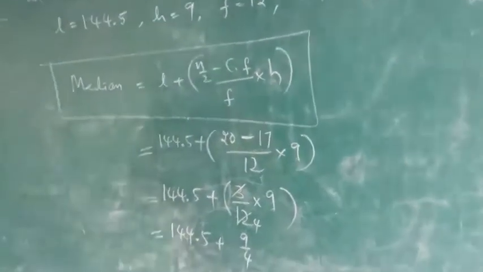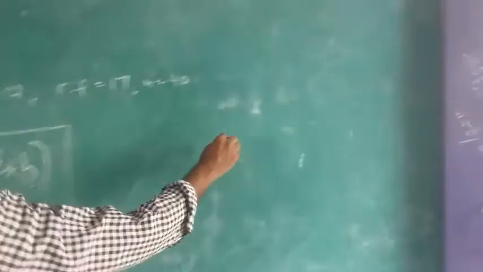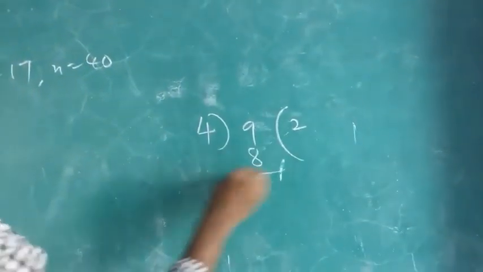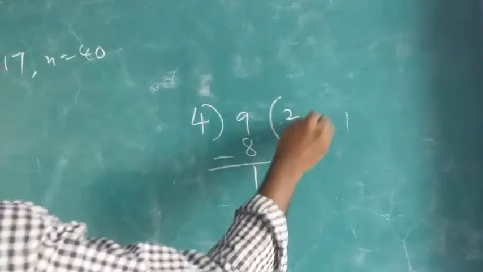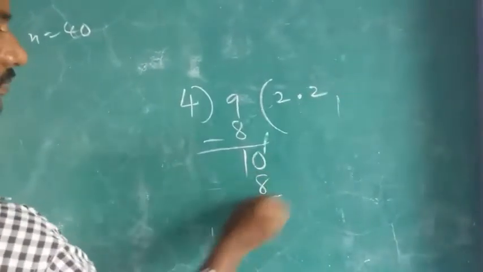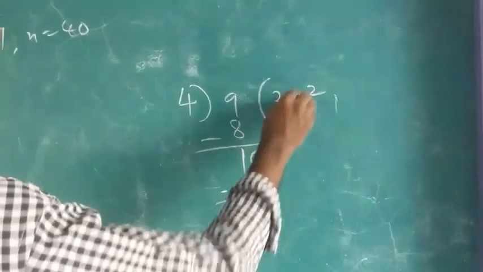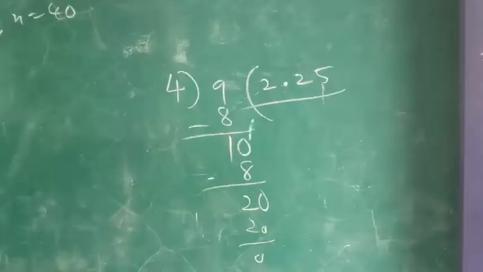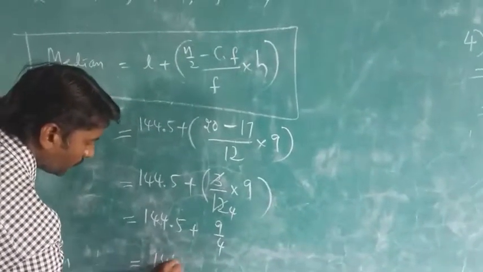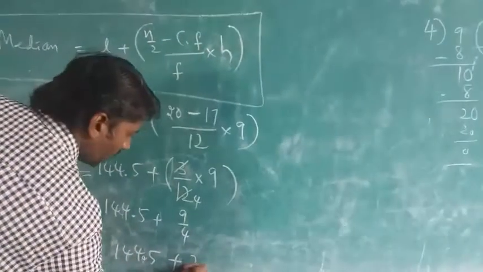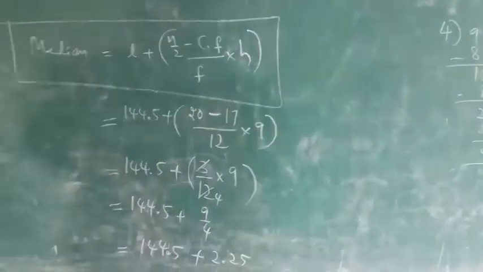So let us divide, children. 9 on 4 will divide. Take 4 and take 9. 4 2s are 8. Subtract it. 1. Point is there. You take 0. 4 2s are 8. Remainder is 2. So point also here 0. This answer is what here? 2.25. So wherever you have 9 on 4, write 2.25. 144.5 plus what is your answer? 2.25.